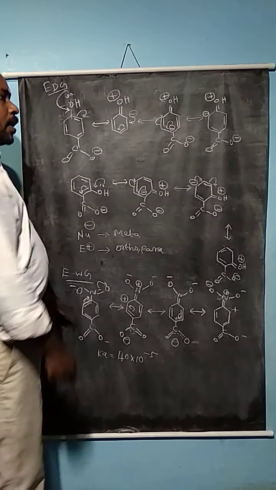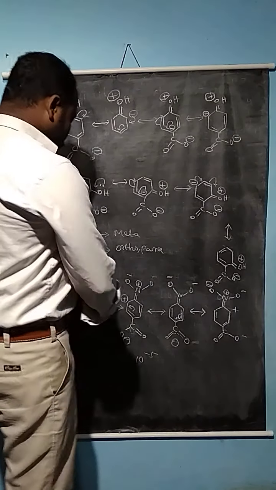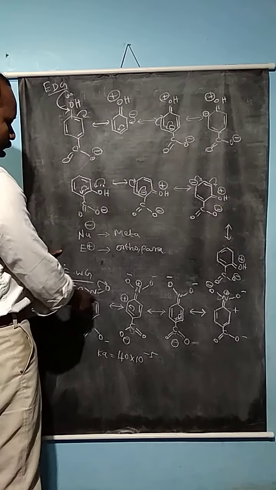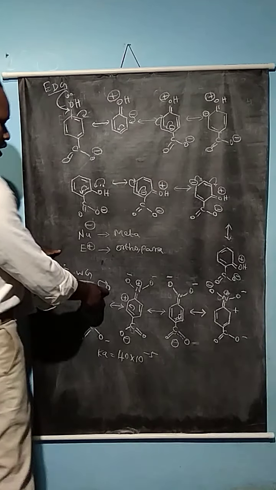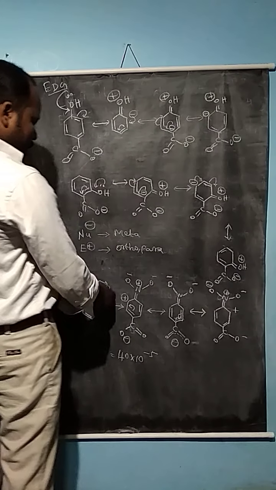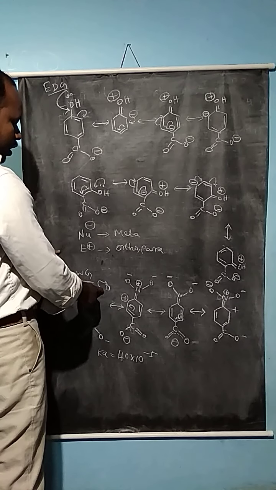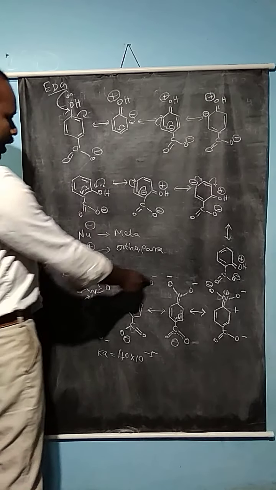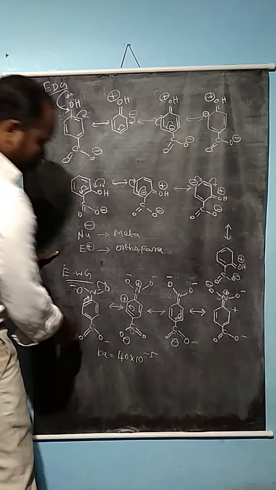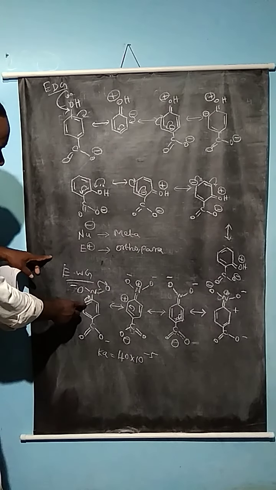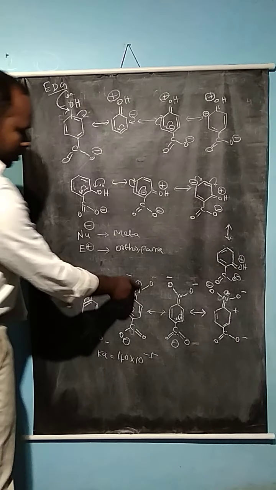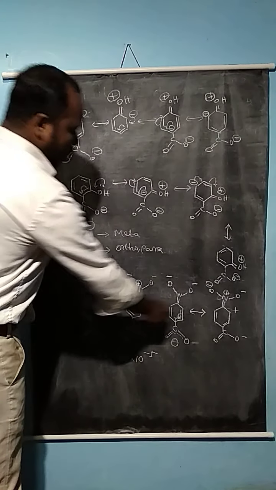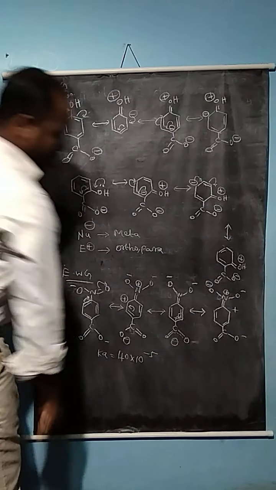Now, one more ring. As I already told in the last video, an electron withdrawing group can also be present in the aromatic substituted carboxylic acid. So this nitro group is actually an electron withdrawing group. It withdraws electrons, as oxygen has higher electronegativity than the nitrogen atom. Once the oxygen withdraws electrons from the double bond, the oxygen gets the negative charge, and both oxygens get the negative charge. The electron shifted from the nitrogen atom gives it a positive charge. The delocalization takes place, and I have written the canonical structures here.